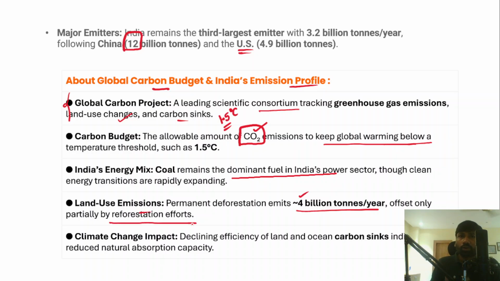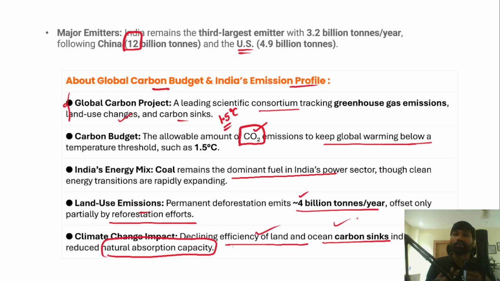However, if we talk about climate change's impact, the declining efficiency of land and ocean as important carbon sinks indicates reduced natural absorption capacity of both land and ocean, so that will further contribute to increasing global temperatures. So the solution should be that all the countries should collectively act against climate change and global warming. There is a need for a faster transition into the clean energies, right?